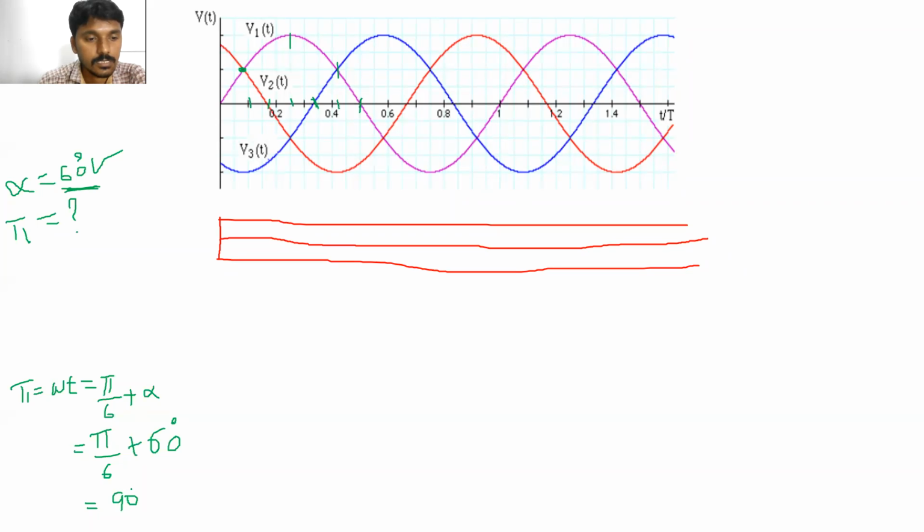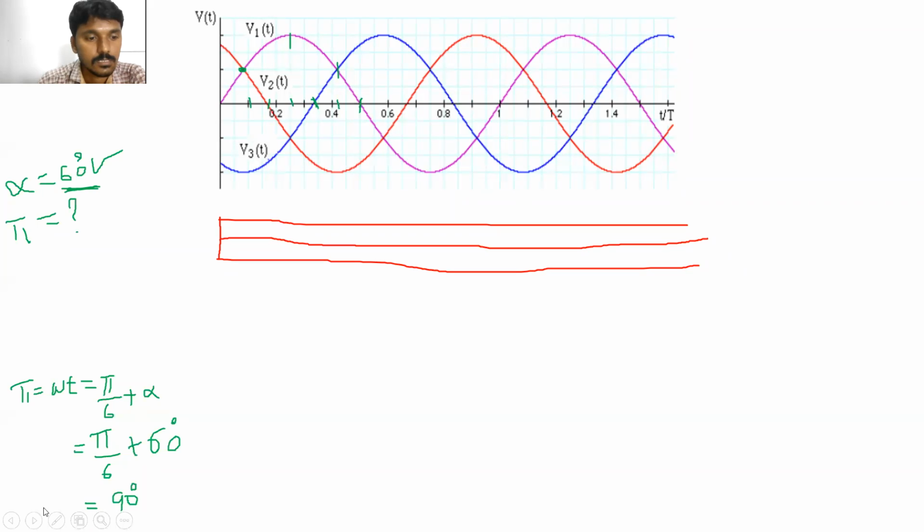Means the T1 is turned on at omega t is equal to 90 degrees. Clear? So where is 90 degrees here? Exactly this point.